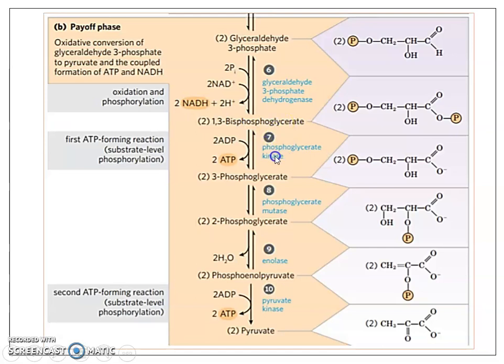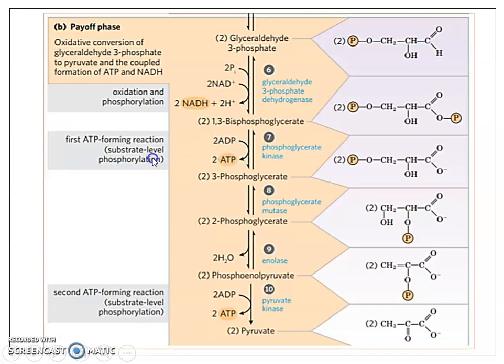During this reaction, the phosphoryl group added onto the first carbon, the carboxyl carbon, is transferred onto an ADP molecule, and hence it results in the formation of ATP molecules. Two ATP molecules are produced.